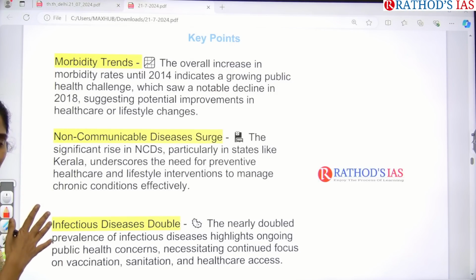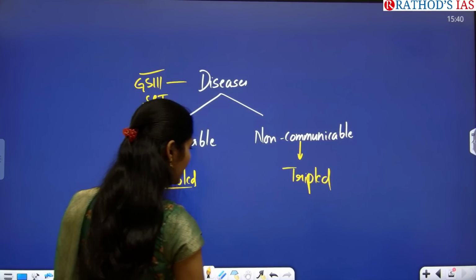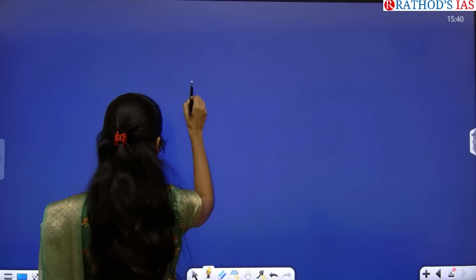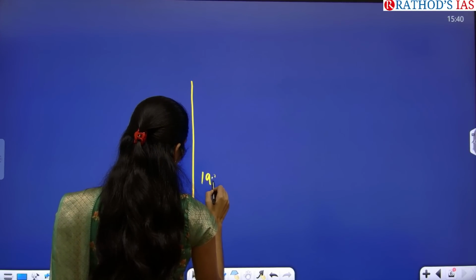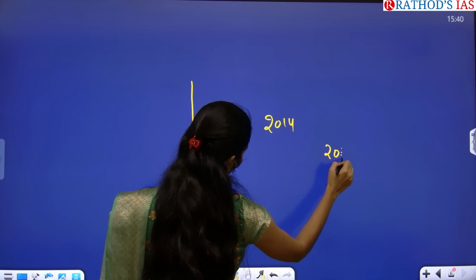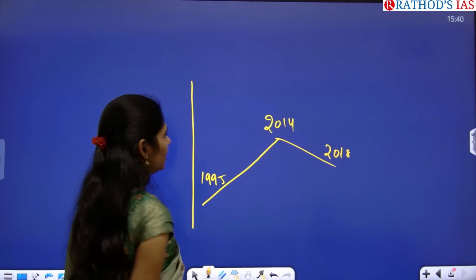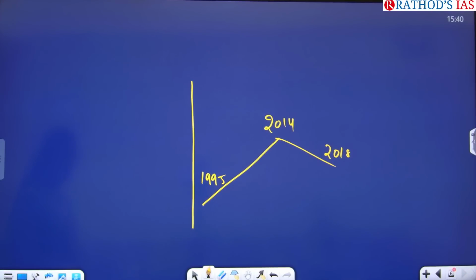Morbidity, that means deaths, increased till 2014. So you can draw this graph from 1995 to 2014 and then 2018.